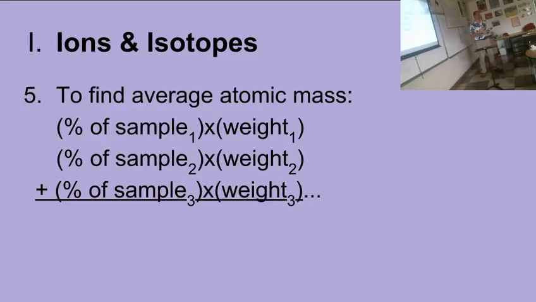So in the case of carbon that we've been using this whole lecture, it's 99.9% carbon 12. But there is a very small percentage that you would multiply by 13, and a very small percentage that you would multiply by 14, and then you add them up, and you get 12.011. Okay? So that's how you get a weighted atomic mass, or a weighted average.